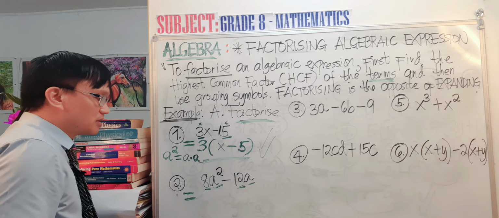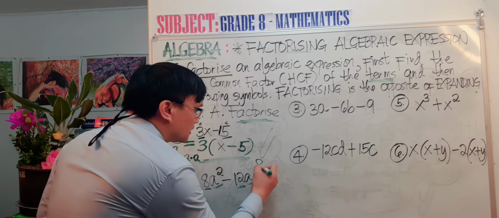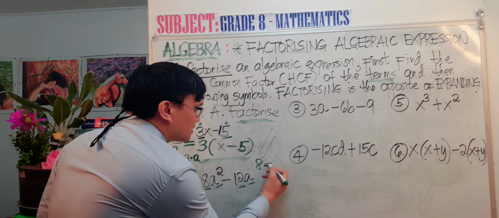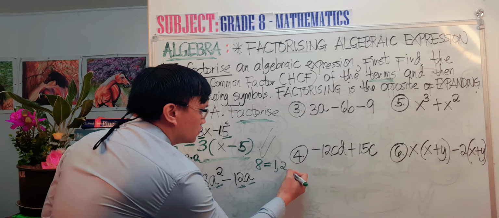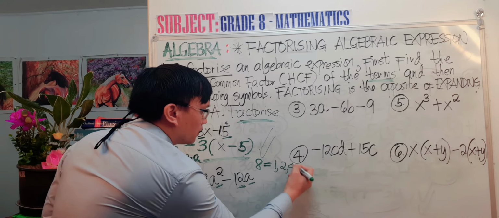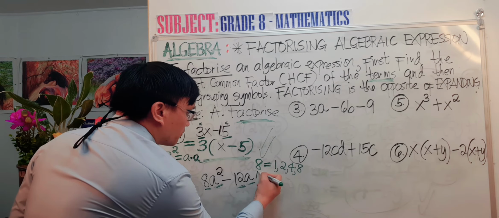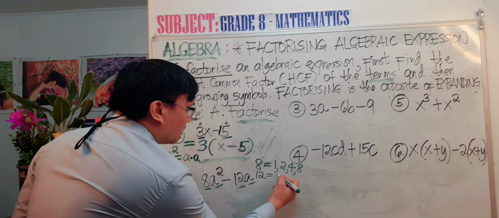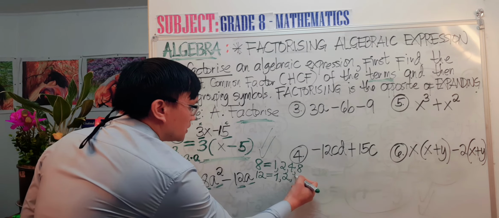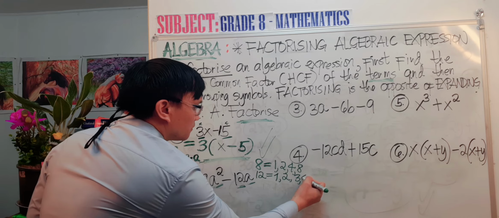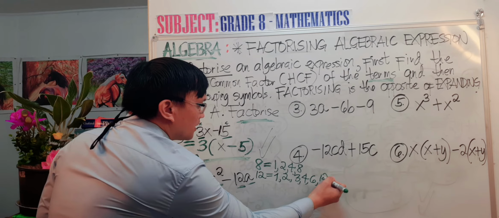So what are the common factors of 8 and 12? The factors of 8 are 1, 2, 4, and 8. The factors of 12 are 1, 2, 3, 4, 6, and 12.